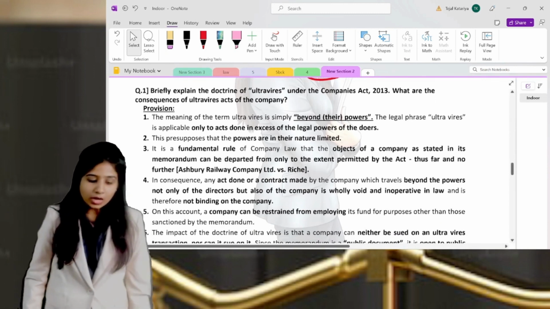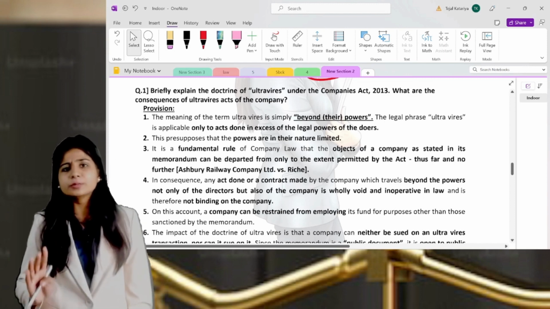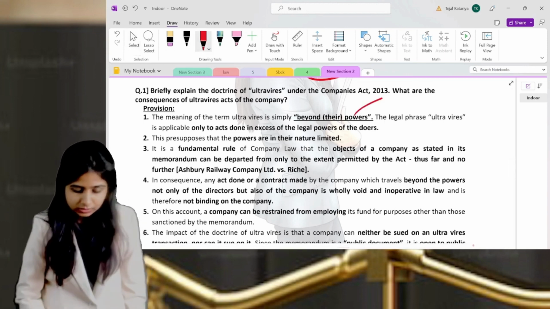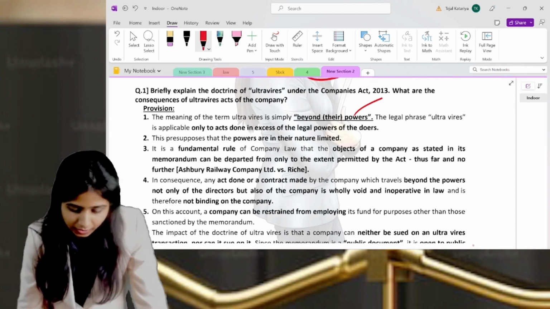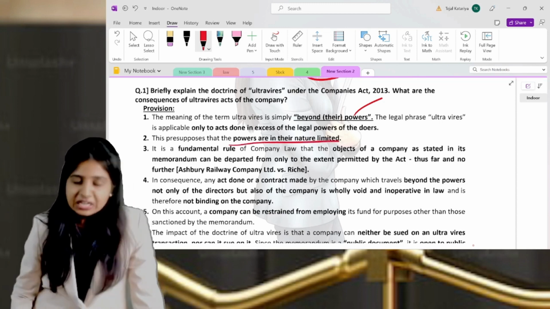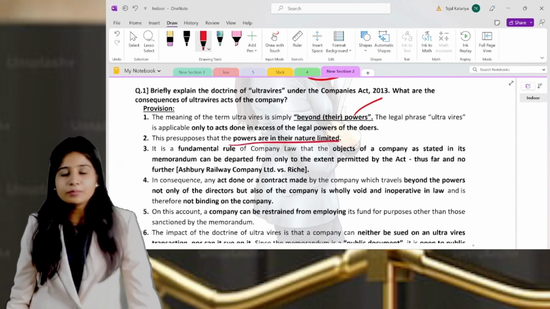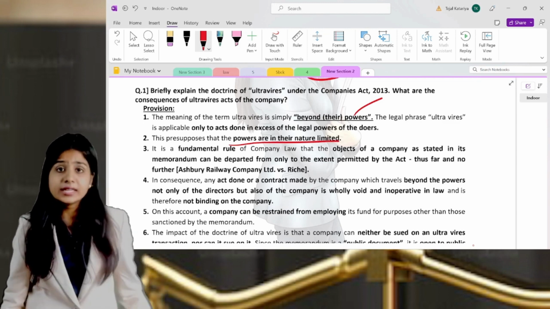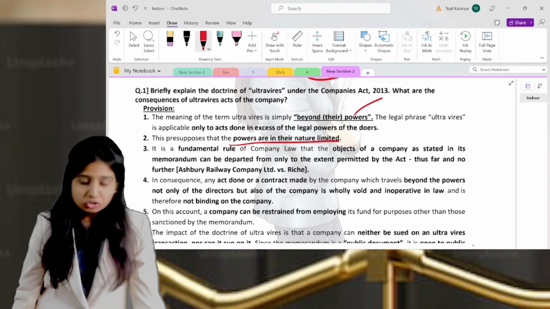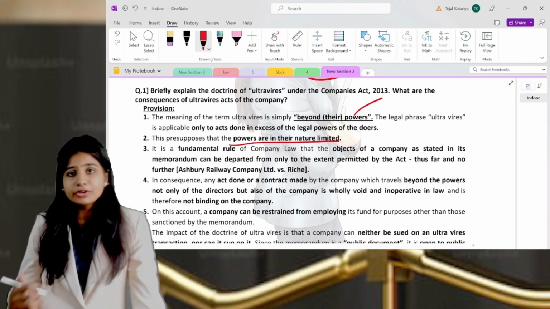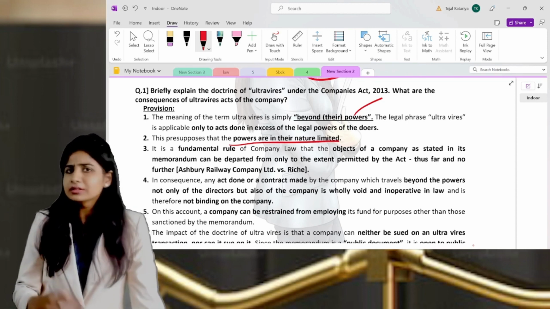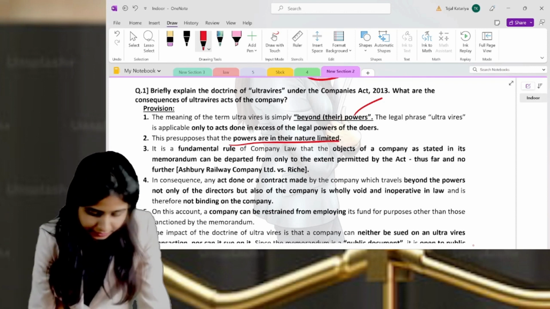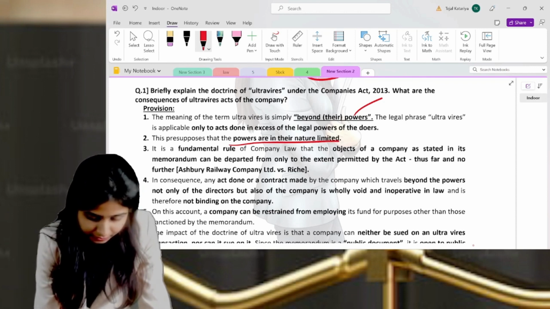The second is all about ultra vires. Ultra vires basically talks about going beyond the powers. In this, the powers are supposed to be limited in nature. The company's powers, or maybe the director's powers, are supposed to be limited in nature. But if something happens where you are going beyond that power, that is not allowed, that is void.